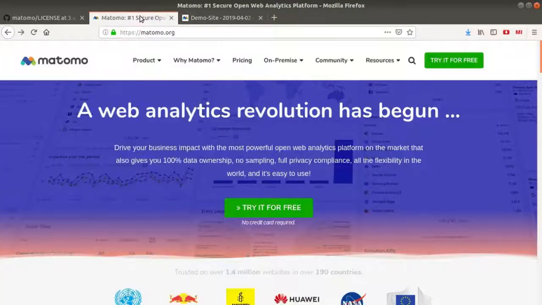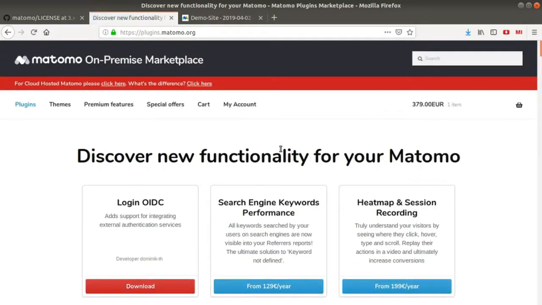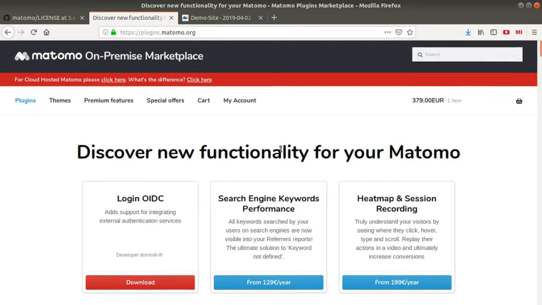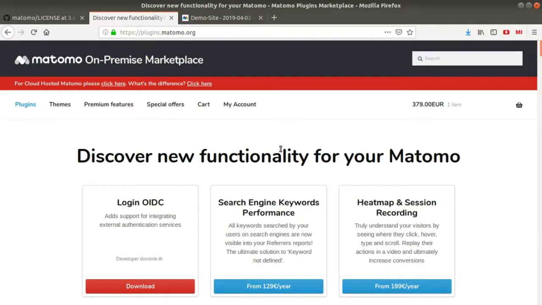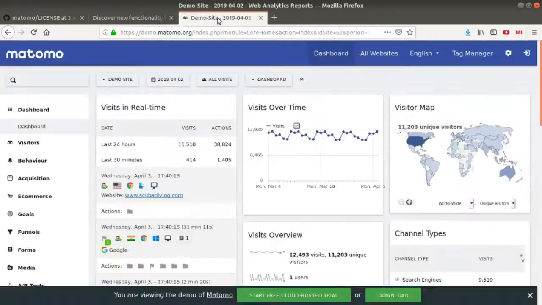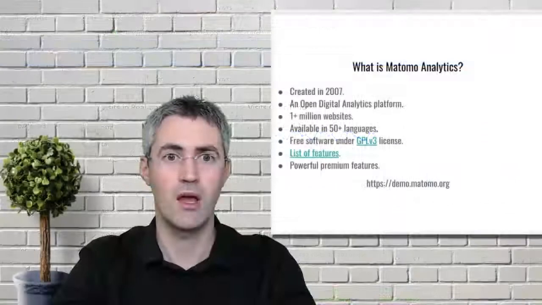As well, just to let you know that Matomo can be extended thanks to the use of premium features and features in general, and you will find all those features at the marketplace that you can see down below, and you can extend the use of Matomo thanks to all those different features. And if you would like to try Matomo already without creating any account, you can just access demo.matomo.org, which is the public version of Matomo Analytics.